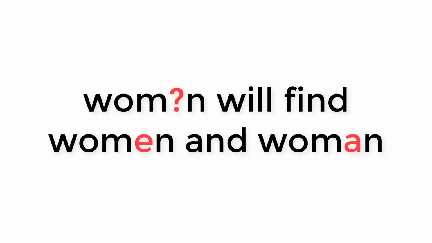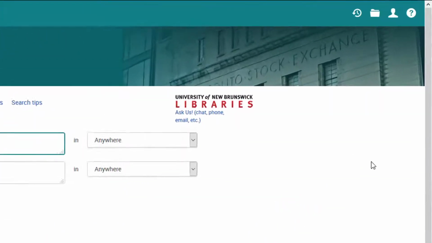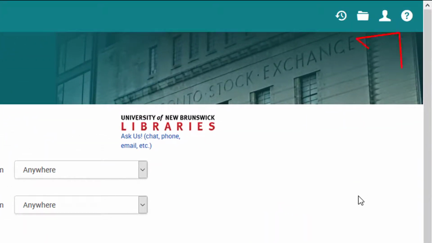Other wildcards, such as the question mark, allow you to search for different spellings of the same word by representing a single character somewhere in the word. A search for women with a question mark before the N will find both women with an E and woman with an A. Since wildcard symbols vary by database, be sure to check the database help link, usually located in the top right corner, to find out which symbols are used.